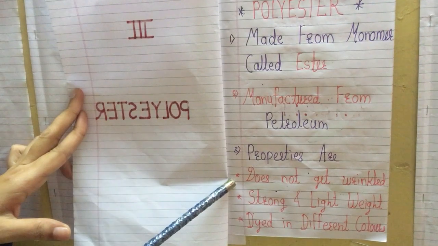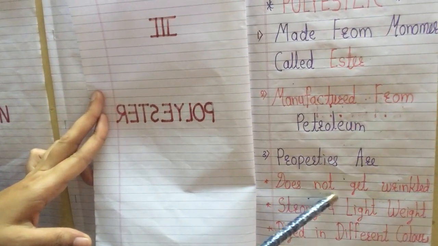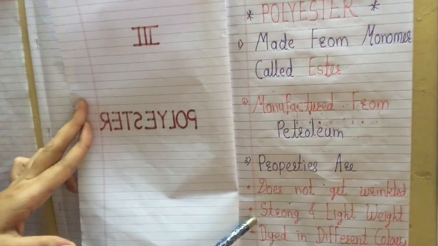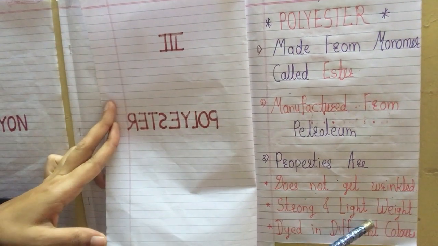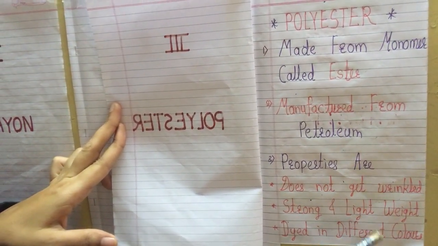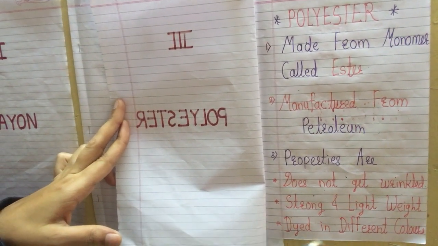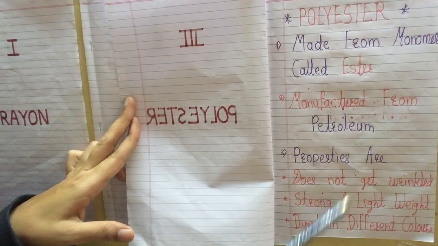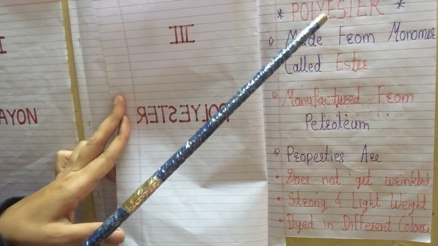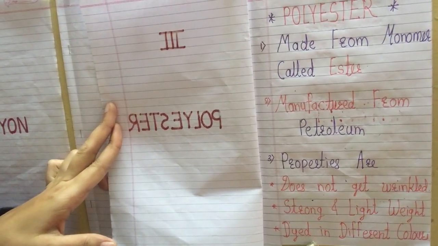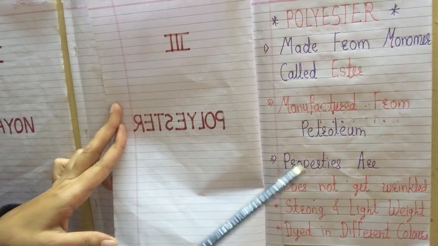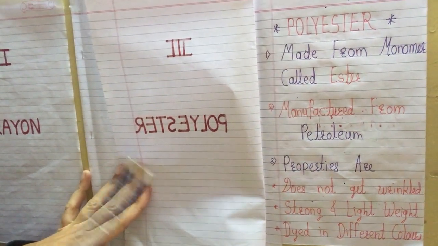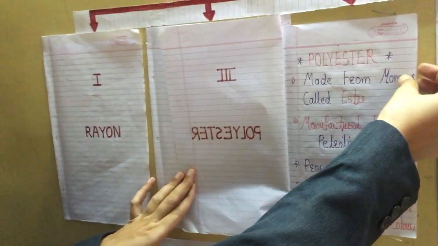The first property of polyester is that it does not wrinkle, which means after washing there is no need to press. Second, it is strong and light in weight. When wearing it, we will feel it is lightweight. And third, it can be dyed in different colors. If we mix another color during manufacture, polyester helps to dye the color. So these are the properties of polyester, and where it is useful, we will learn next.